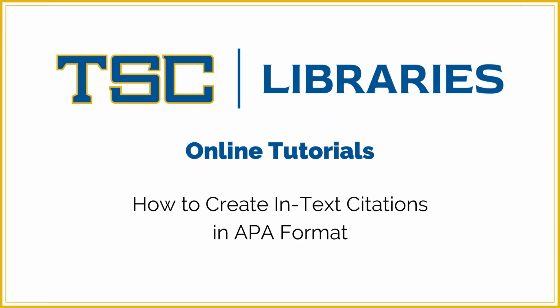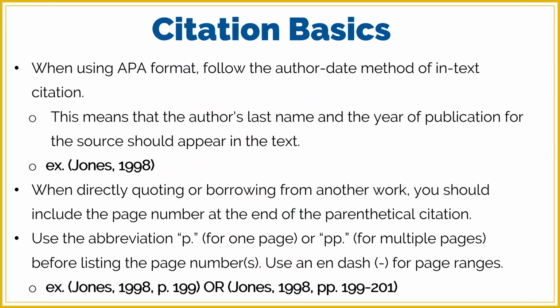In this video, you will learn how to create in-text citations for your APA formatted papers. When writing citations in APA format, you will use the author date method. This means to write the author's last name and the year of publication for the source, usually placed in parentheses, though at times the author's name will be placed in what is known as a signal phrase. You will see examples of this later on in the presentation.